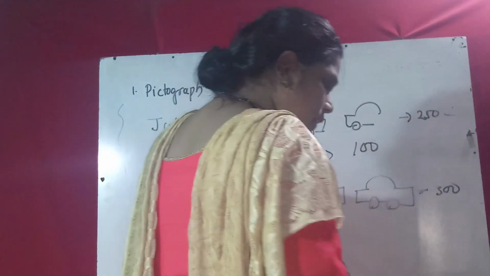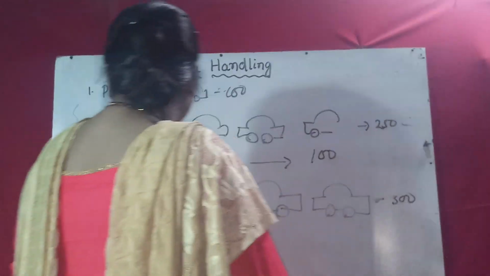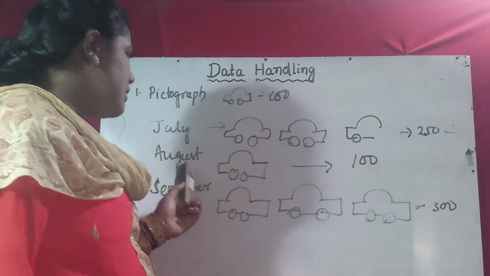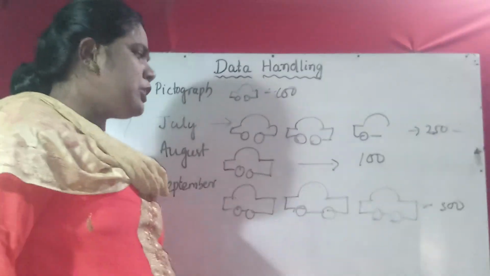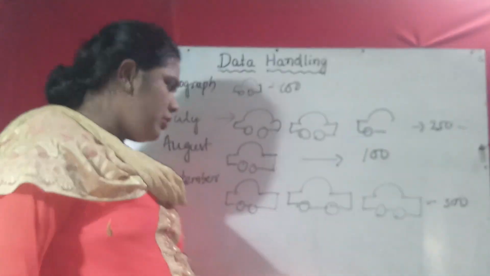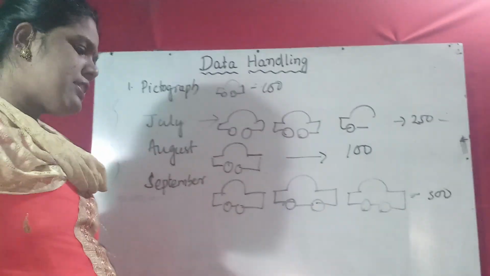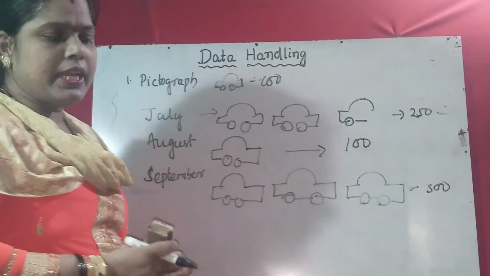Okay, suppose another question. In which month were the minimum cars sold? Obviously August month. In which month were more than 250 cars sold? Obviously September, more than 250. Okay, so like this many questions will be asked to you.